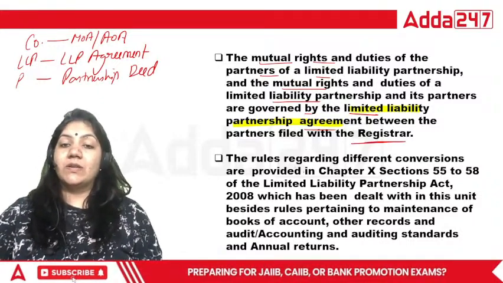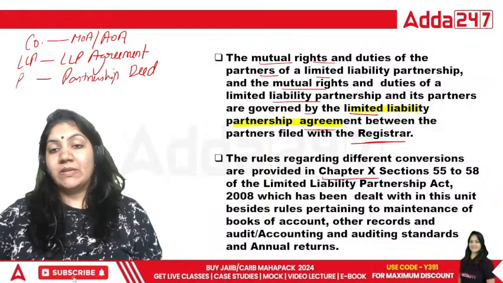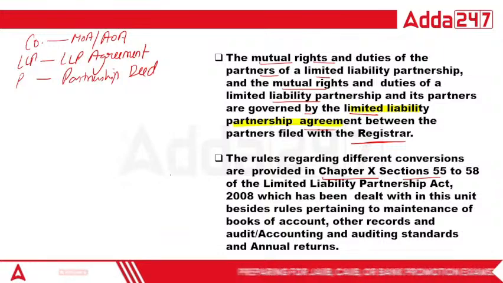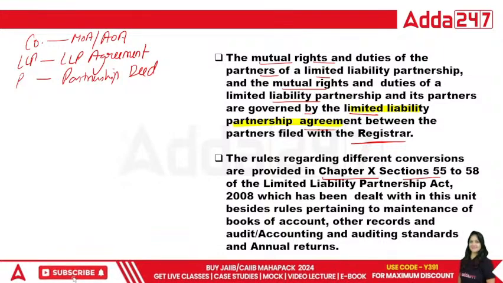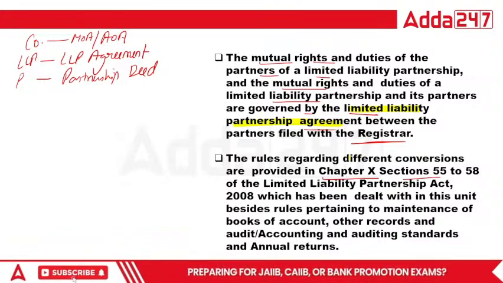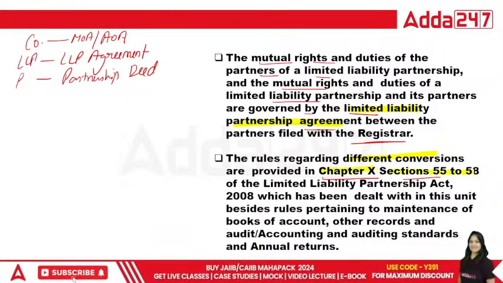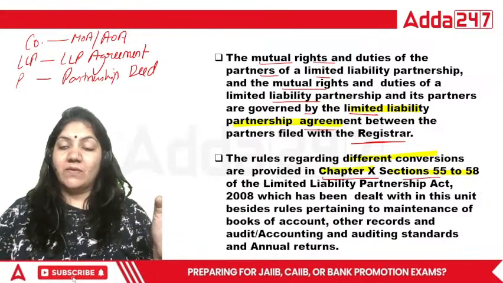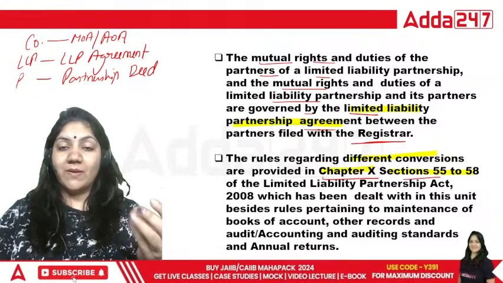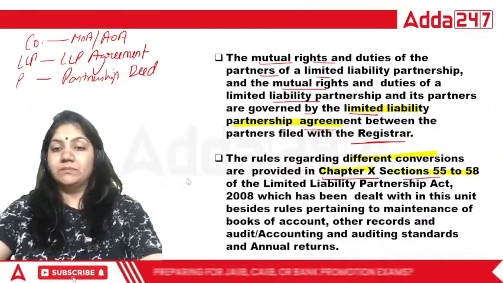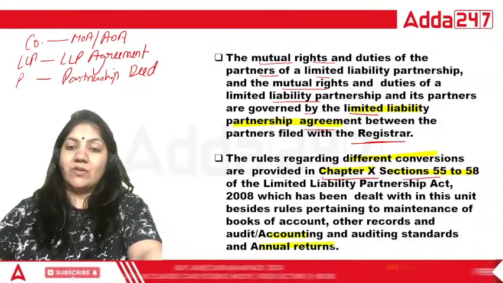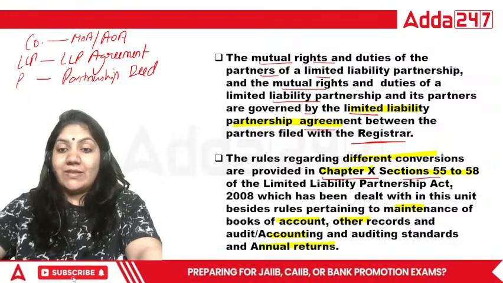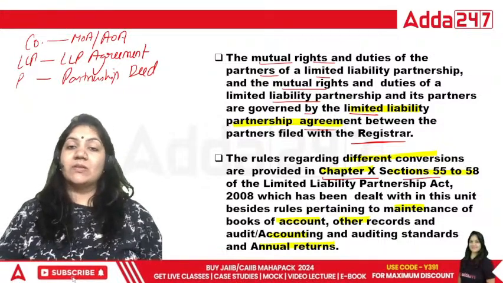The rules regarding different conversions are provided in chapter 10, sections 55 to 58 of the LLP Act. This is also very important. So if any partnership firm, private company or public company wants to convert into an LLP, this chapter deals with it. For accounts, they have to maintain books of account, other records, auditing standards and annual returns, and submit them to the registrar. So this is all about your LLP.